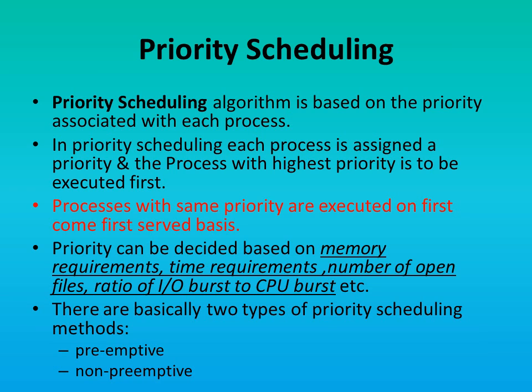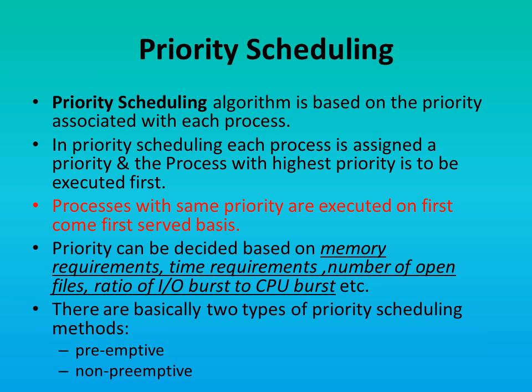So, the processes with higher priority are executed first, whereas the processes with low priority have to wait till all the higher priority processes have completed their execution. Now, when two or more processes have the same priority, the tie is broken by selecting the process on the basis of first come first serve scheduling algorithm.